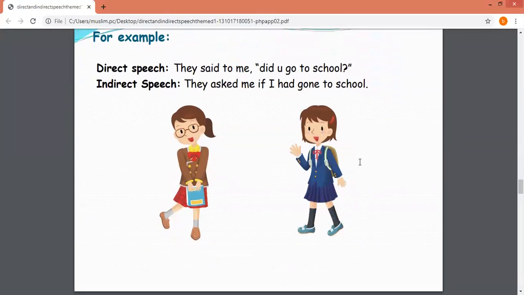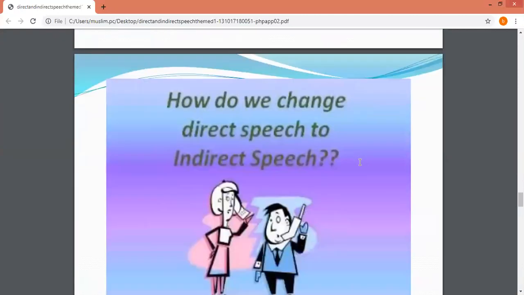So, for example, direct speech: They said to me, "Did you go to school?" As you see, the question is put in inverted commas. For indirect speech, students, you are going to change "said to me" into "asked": They asked me if I had gone to school. So you also have to change the tense in indirect speech.